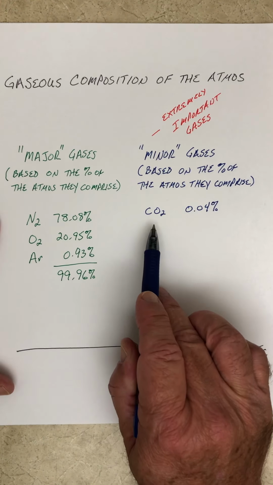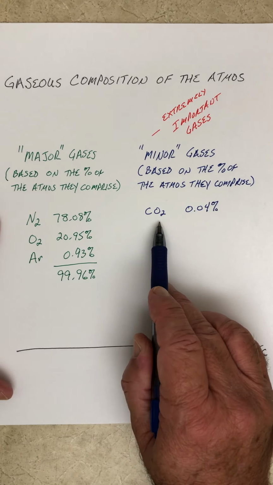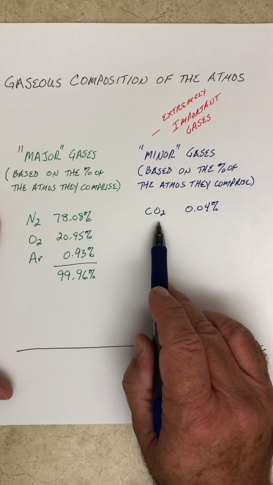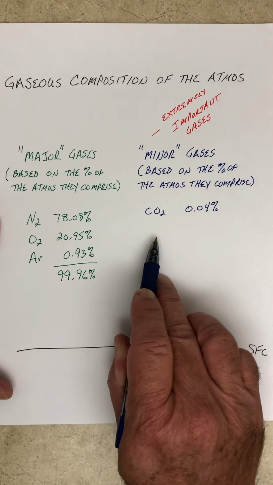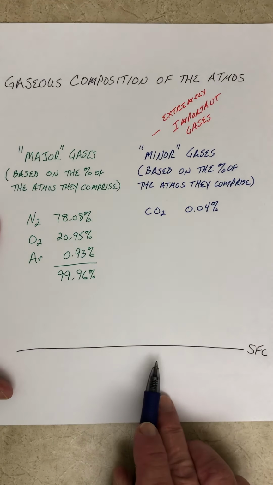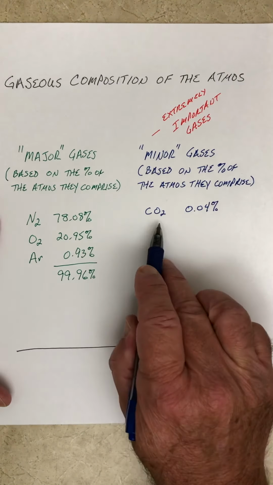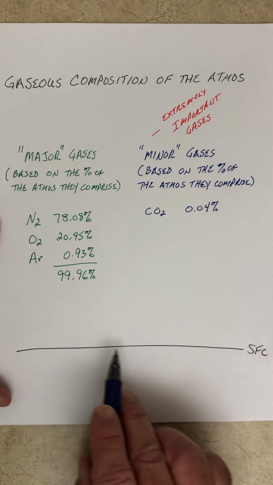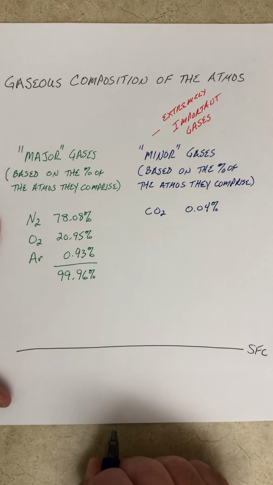From the terms of climate, it's extremely important because carbon dioxide is the most abundant greenhouse gas, which means that when the Earth's surface gives off infrared radiation, the carbon dioxide in the atmosphere will absorb that infrared radiation and re-radiate a lot of it back down to the surface, almost like a blanket effect. And it will keep our surface warm. And as we increase the concentration of carbon dioxide in the atmosphere, more infrared radiation is being absorbed and more is being sent down to the surface, which is warming up the Earth's surface.